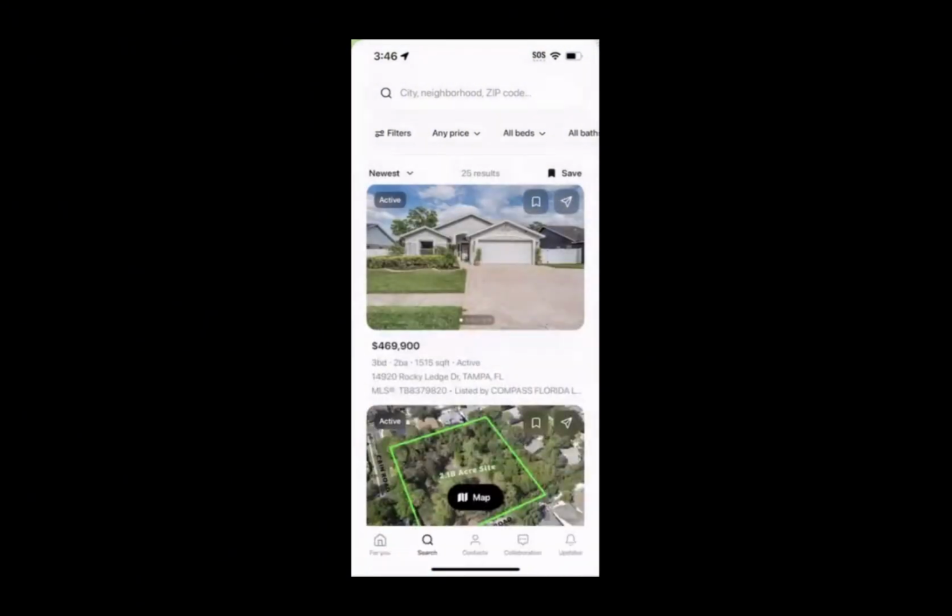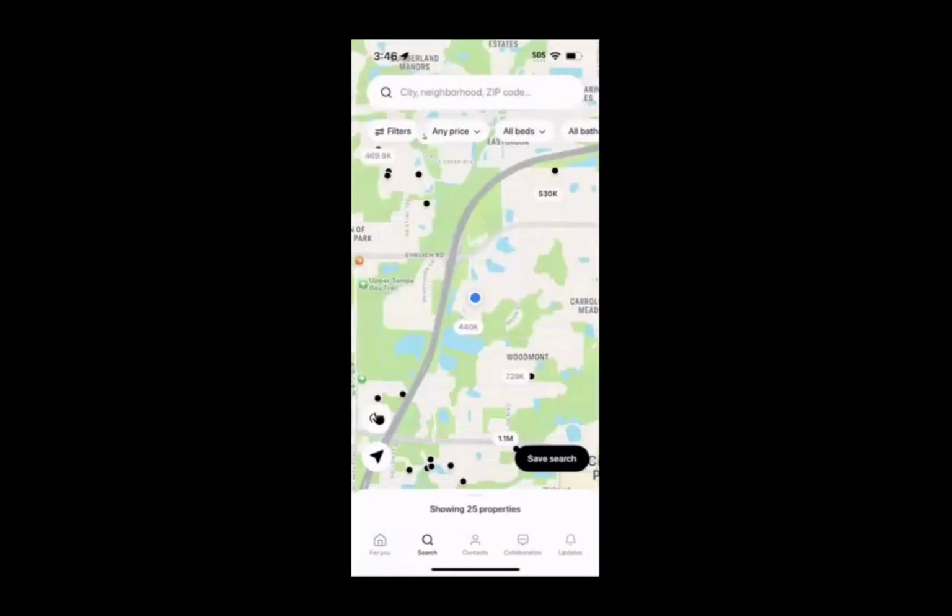The button to the left of the paper airplane is Save, and if you press Save, this will track the property for yourself. You'll receive updates if there are any changes to its status. Just going back to the map view, this is an overview of the search page.